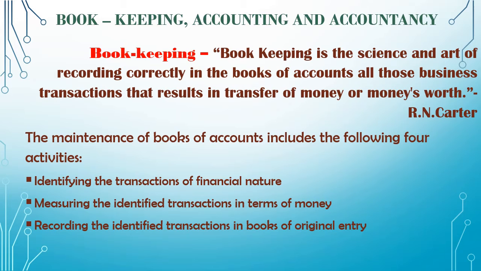And we have other subsidiary books or day books like cash book, purchase book, sales book, where we record the very first time the transactions which are identified as financial in nature and measured in terms of money.